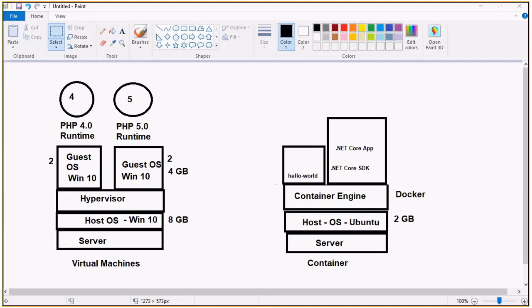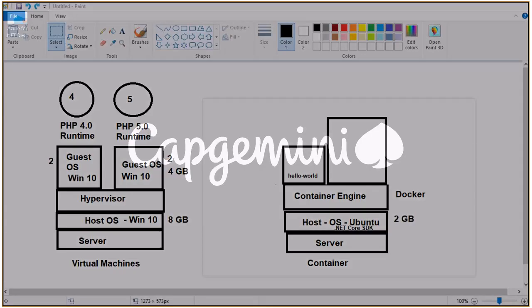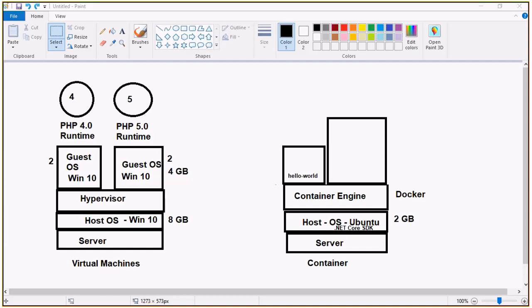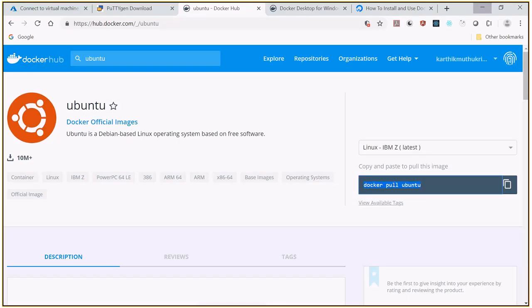So now the task is, I'm not going to create an image with .NET Core SDK. In the host operating system itself, I'm going to install the .NET SDK. So the next part we are going to see here is how to install the .NET Core SDK on Linux Ubuntu. So once again, we'll just try Google only.